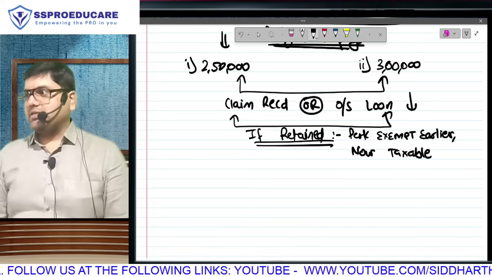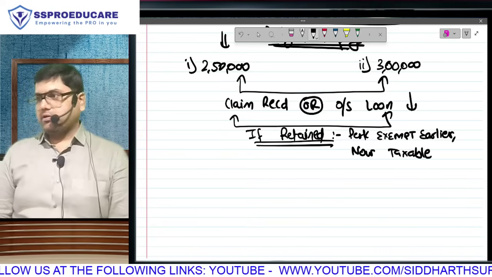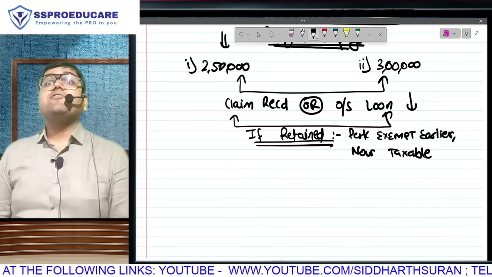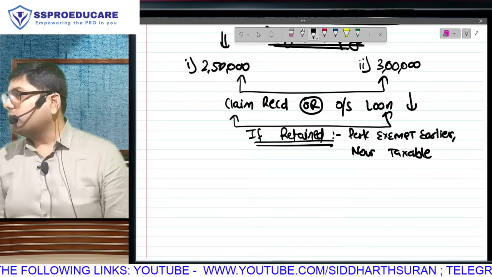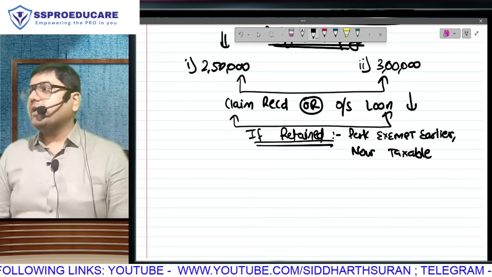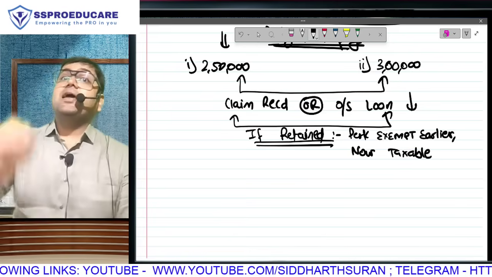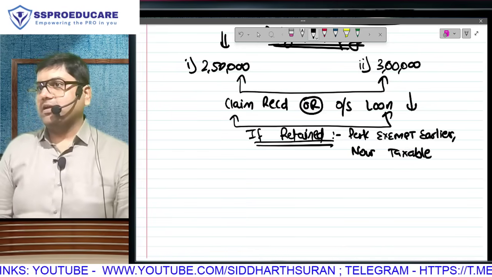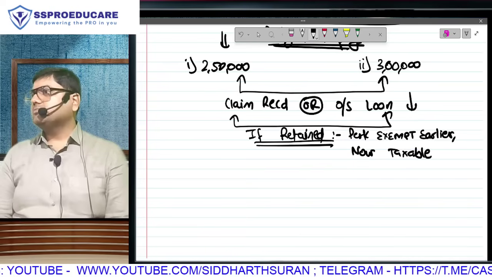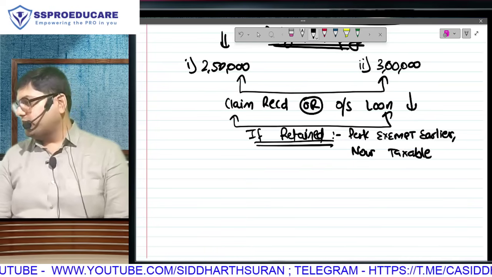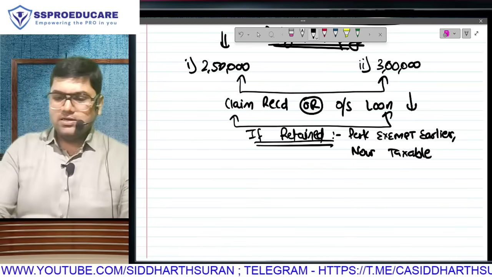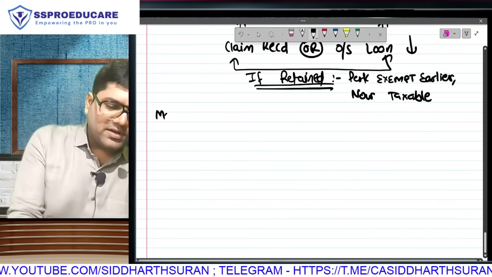if there is any claim received, there is a duty. What is the duty? At least some lump sum you repay to your employer. We have defined that lump sum also. What is that amount? Claim received or outstanding, whichever is lower. If I repay, still not taxable. But if I retain that money with me, it will become taxable, because now I am using employer ka money for a non-medical purpose. Do you understand this? Calculation mein everything will become clear.